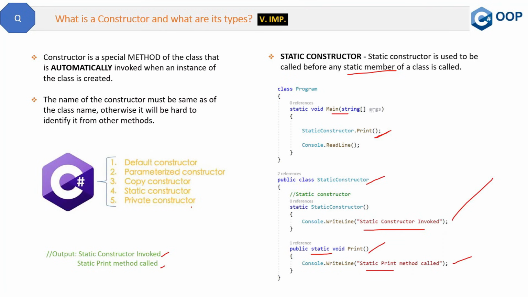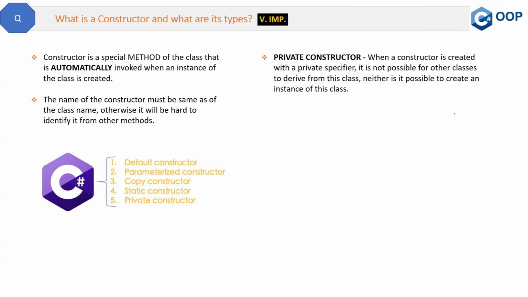Now the next type of constructor is private constructor. What is a private constructor? When a constructor is created with a private specifier, it is not possible for other classes to derive from this class, nor is it possible to create an instance of this class.